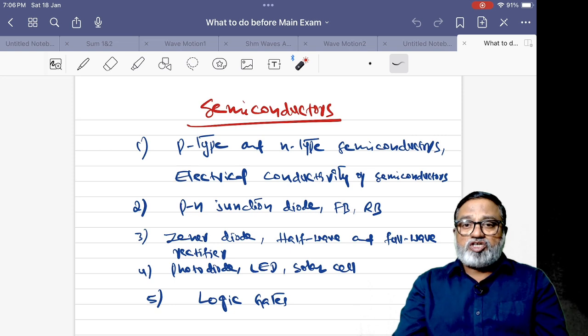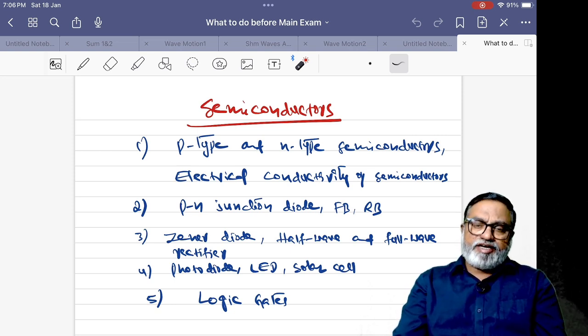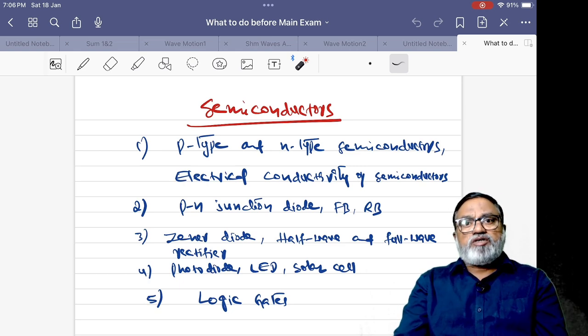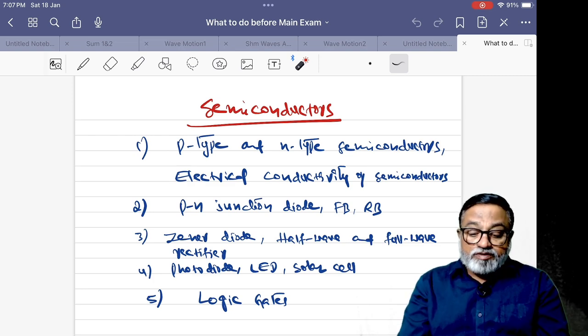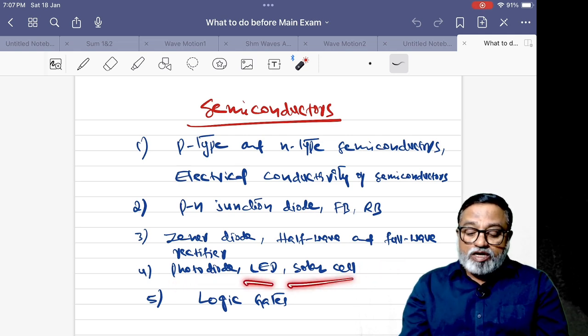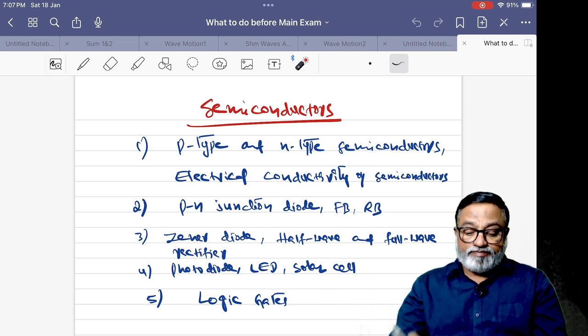In forward bias, charge carriers are moving towards the junction. Width of the depletion layer decreases. Reverse bias, charge carriers are moving away from the junction. Width of the depletion layer increases. Barrier potential increases. IV characteristics of a PN junction diode, in forward bias, reverse bias flow. There are two breakdowns: avalanche breakdown and Zener breakdown. And these are very, very important: photodiode, LED, solar cell, and logic gates.